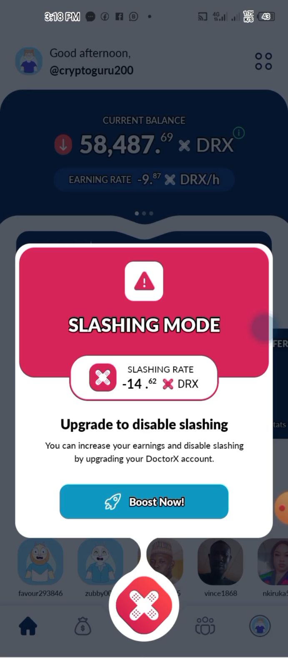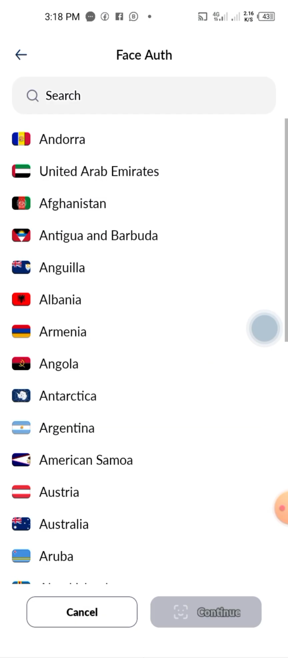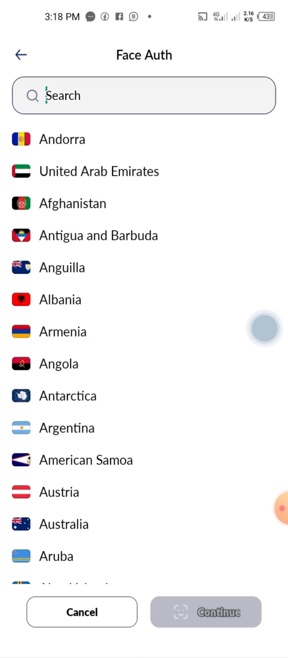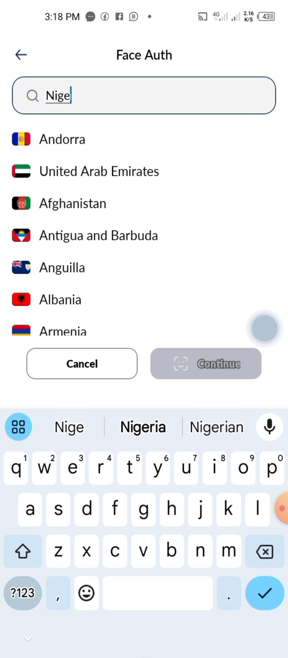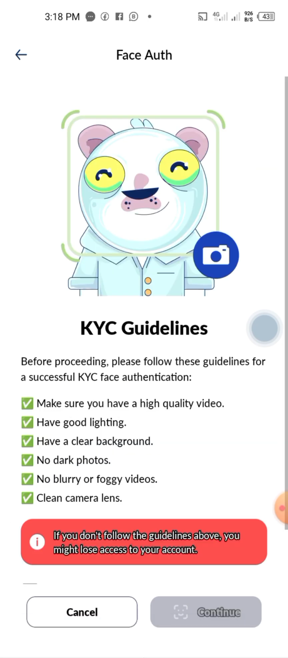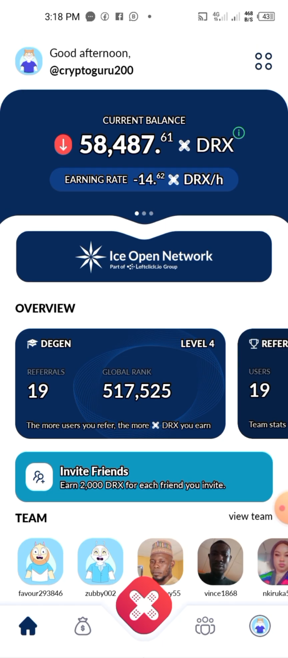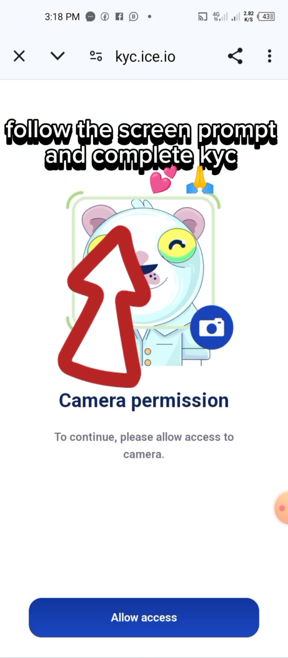Let's do it again. Let's run the KYC again. You tap on this. As simple as this. Again, you are doing the same thing. You tap here, you're doing the same thing like I followed. This is how you can go through your KYC.